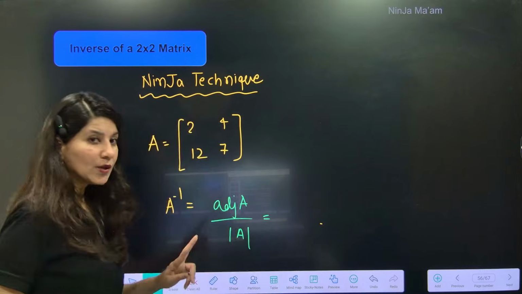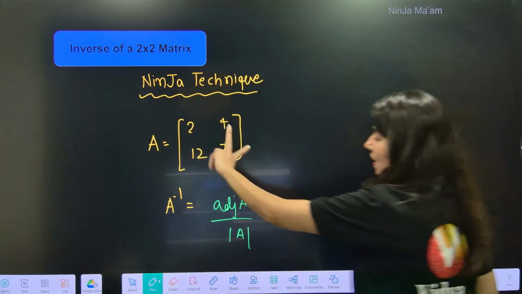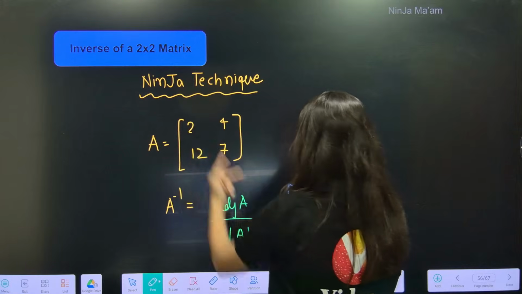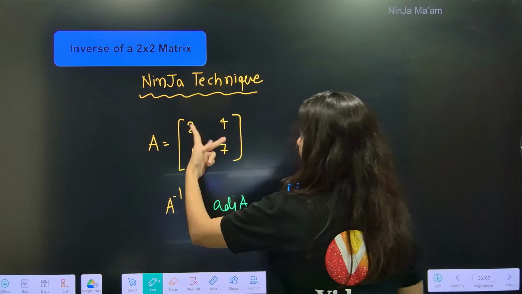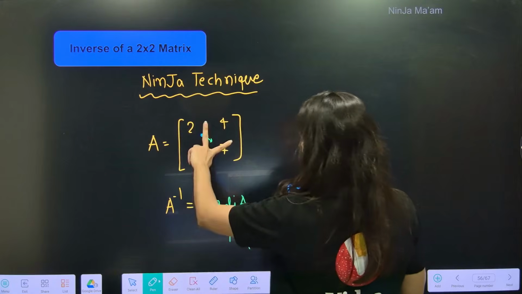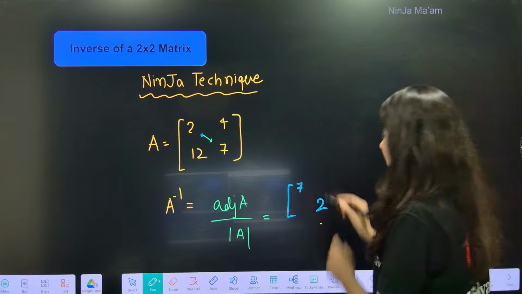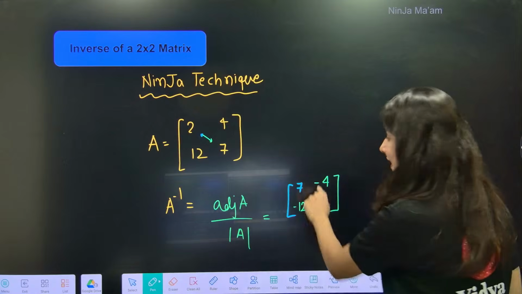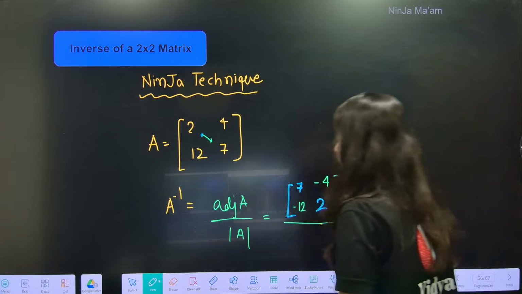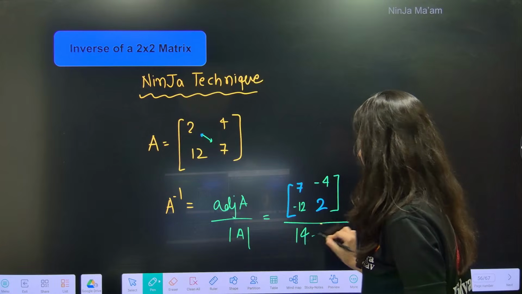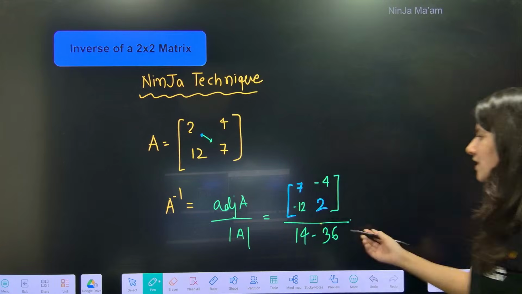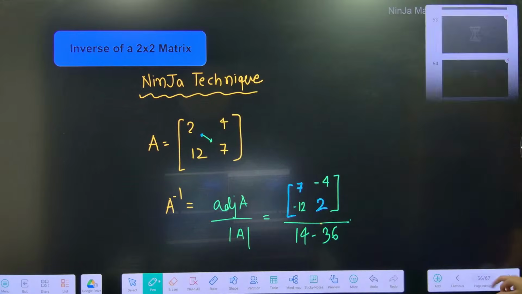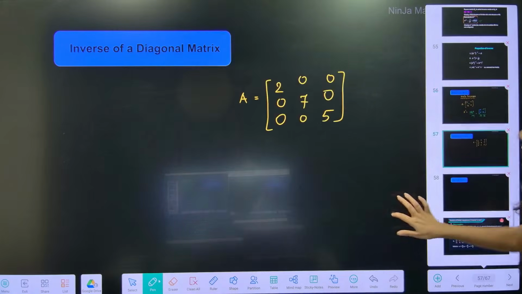Right? How to calculate adjoint A? By ninja technique. Interchange the diagonal elements. 7 and 2 got interchanged. And reverse the sign of non-diagonal elements. So you will get the adjoint of A directly. Upon determinant A, 7 2s are 14 minus 36. That's it. So this is your A inverse. Ninja technique, everybody? Yes? Alrighty. Clear? Okay.